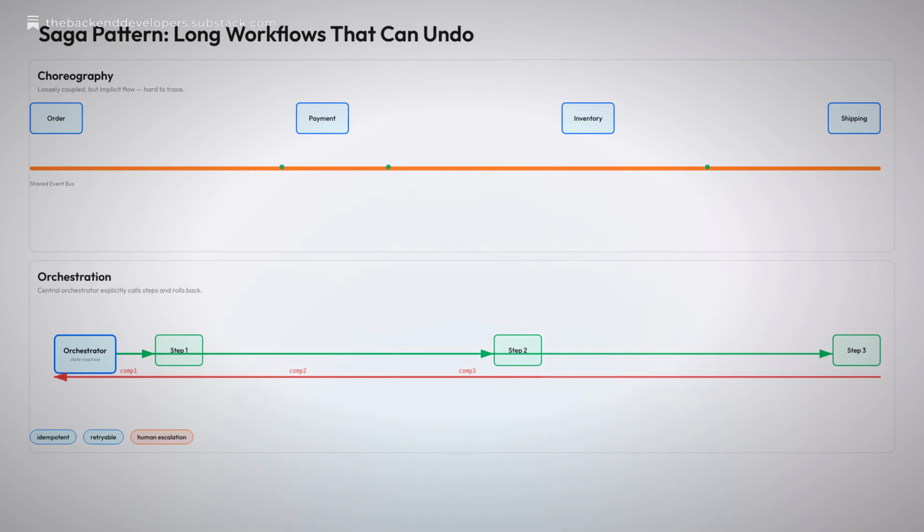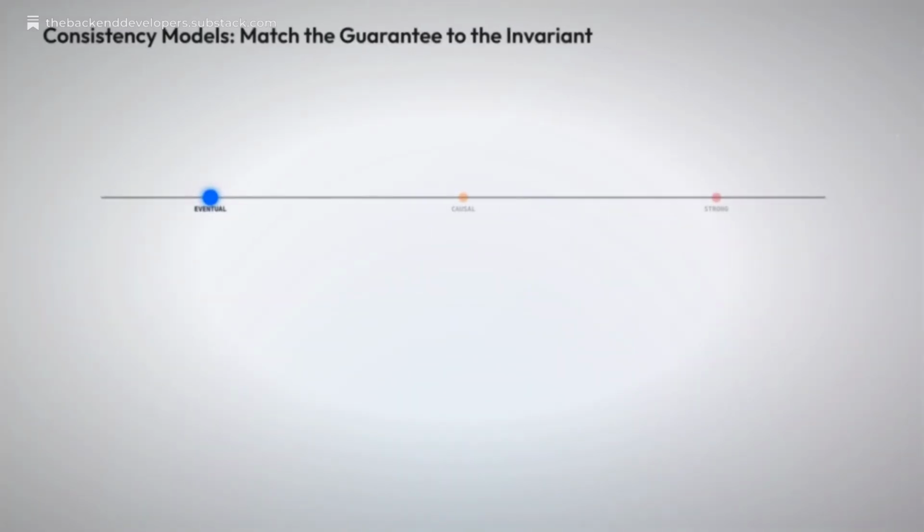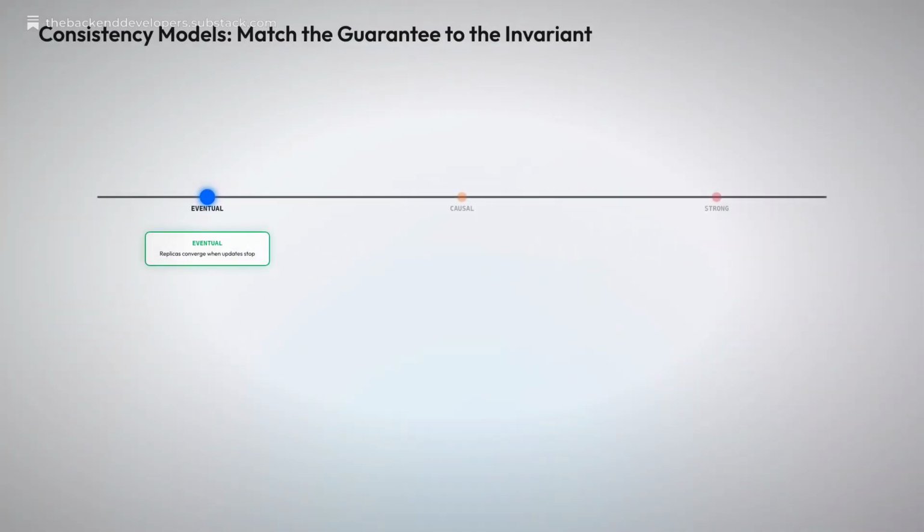Either way, compensations must be idempotent and retriable. A compensation can itself fail, so the Saga retries until it succeeds or routes to a human-reviewed dead-letter queue. The invariant is clear. Every Saga eventually completes or fully compensates. So match the consistency model to the invariant.